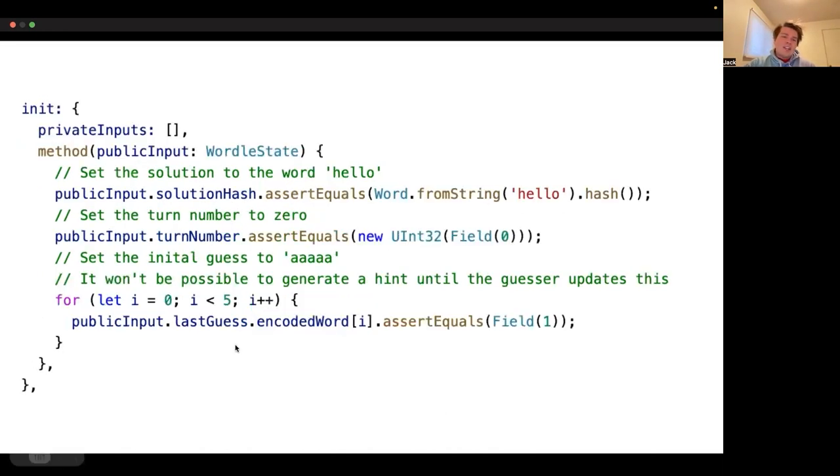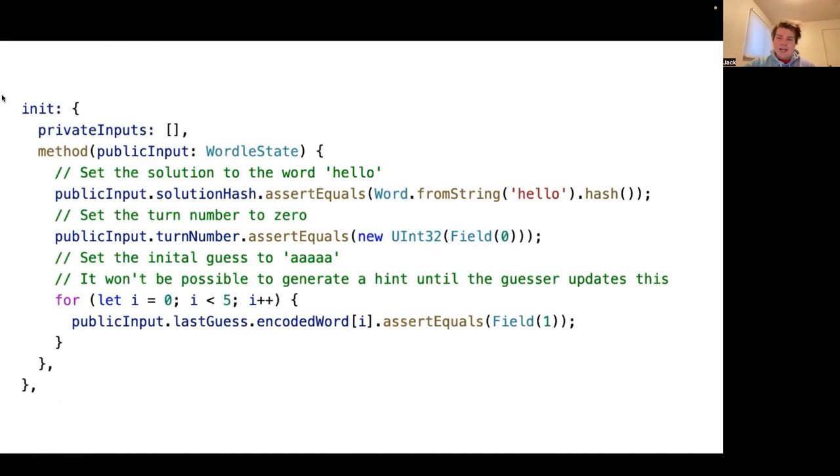So what's changed in the ZK program version of this method is that now we have a private inputs array up here. It's empty, so none of our inputs are private. And inside of our method, we pass our Wordle state, which is public and represents the state of our game.